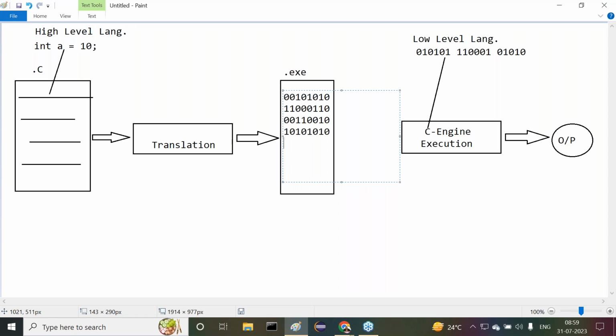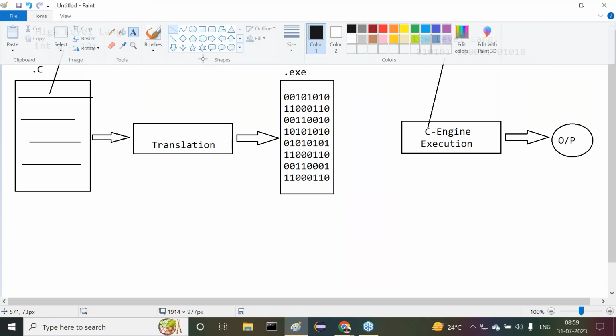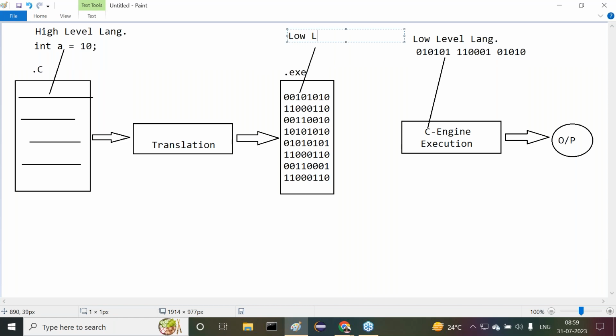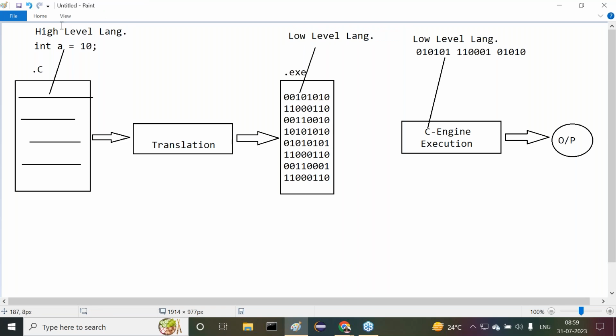Now, whenever we get this low level code, if we provide this low level language code to the execution engine, understand this clearly. Now, can the C engine execute this code or not? The C engine requires low level code, and now we are providing low level code. Automatically the C engine can execute this code, and then finally it is able to provide some output.